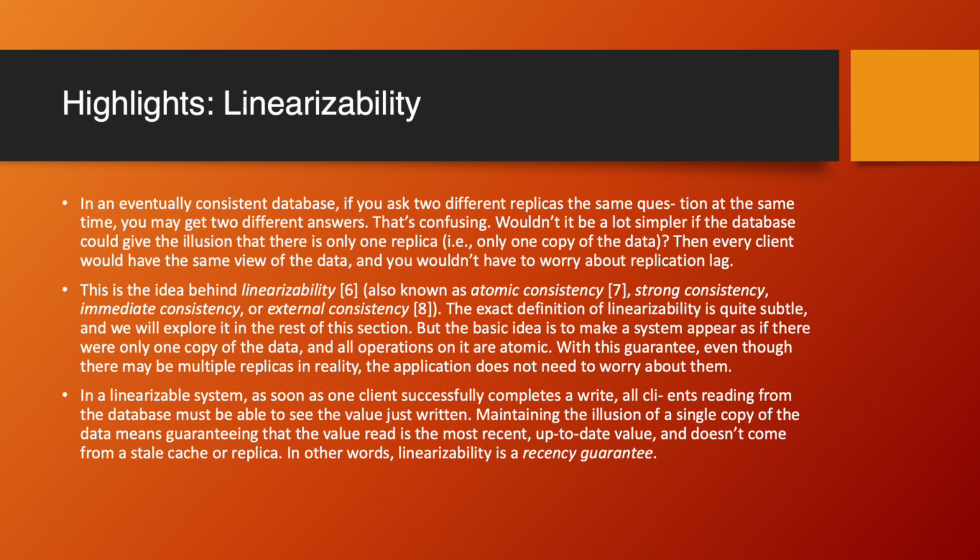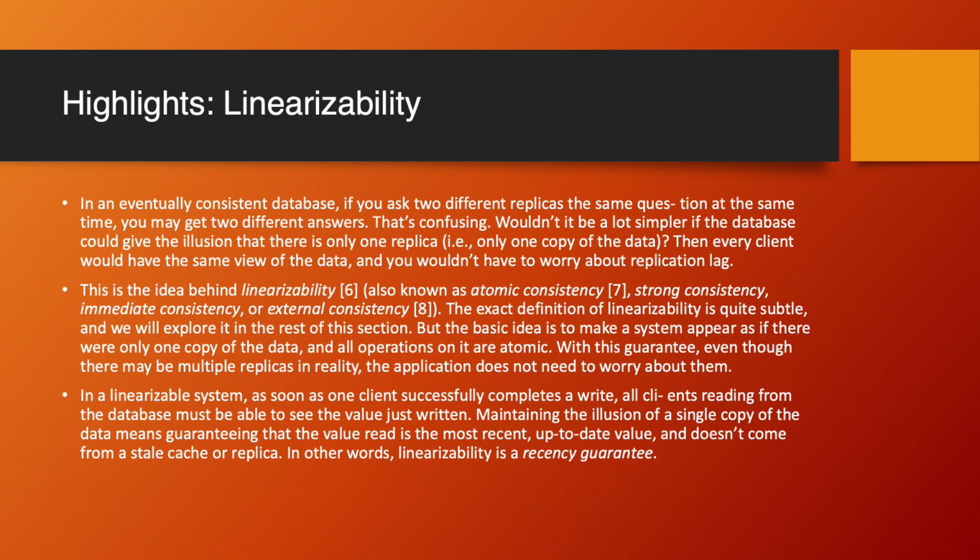So here are some of the highlights from the chapter. Linearizability. In an eventually consistent database, if you ask two different replicas the same question at the same time, you may get two different answers. That is confusing. Would it be a lot simpler if the database could give the illusion that there is only one replica? Then every client would have the same view of the data and you wouldn't have to worry about replication lag. This is the idea behind linearizability, also called atomic consistency, strong consistency, immediate consistency, and external consistency.